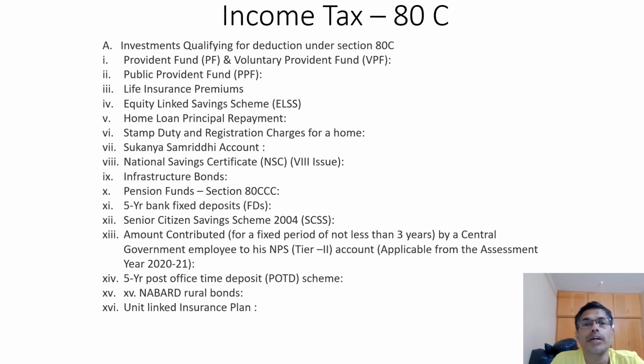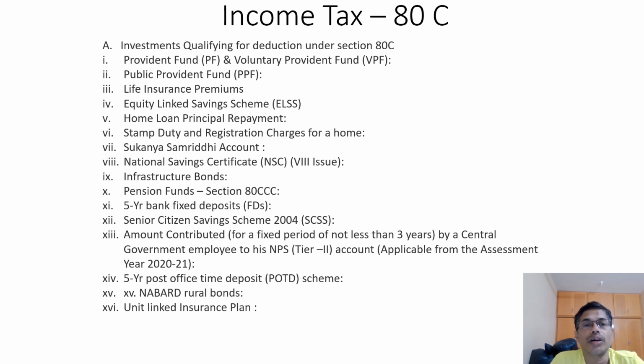Third is life insurance premium. And the fourth one is equity linked savings scheme. Home loan principal repayment. Home loan interest will be claimed under section 24B of income from house property. Stamp duty also we can claim under 80C for purchasing land, house and flat and all.